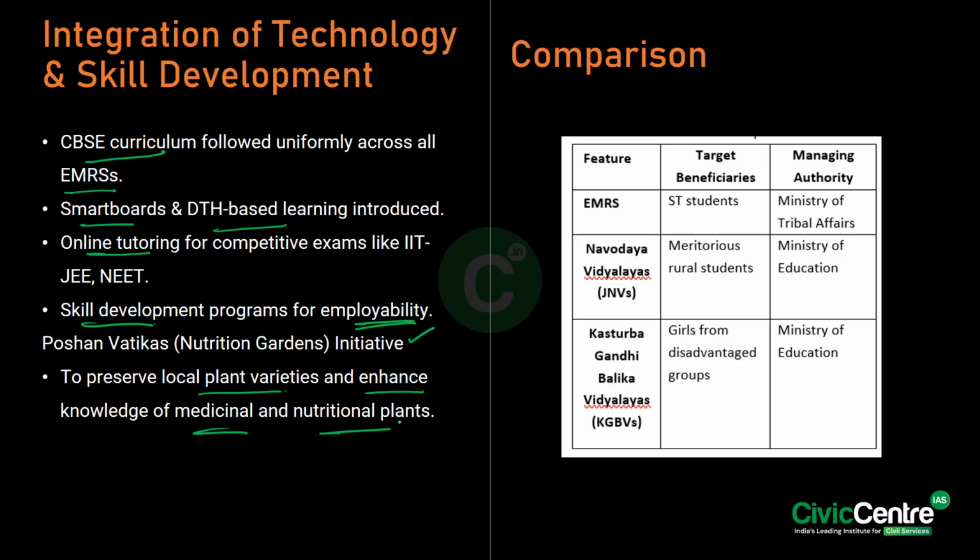Now, if you have to compare this EMRS with the Navodaya Vidyalayas and the Kasturba Gandhi Balika Vidyalayas, the differences are these. Firstly, the target beneficiaries with respect to EMRS are ST students, whereas for the Navodaya Vidyalayas, meritorious rural students, whereas for the Kasturba Gandhi Balika Vidyalayas, the target beneficiaries are girls from disadvantaged groups. And the managing authority for the EMRS is the Ministry of Tribal Affairs, whereas for both of these schemes it is the Ministry of Education.